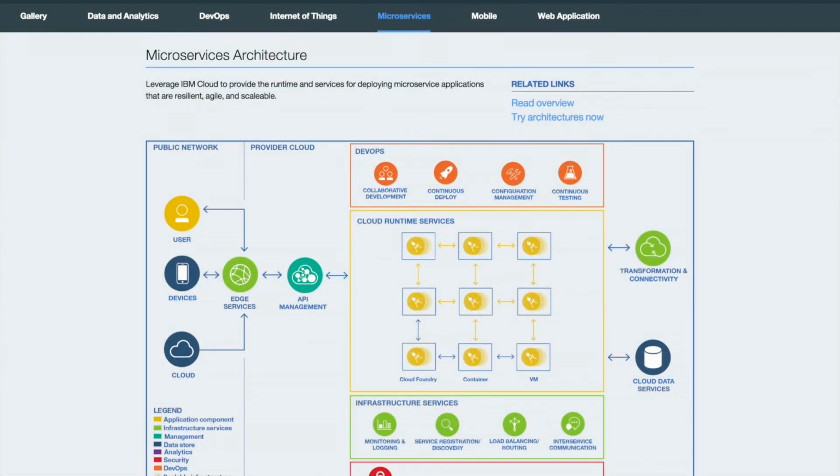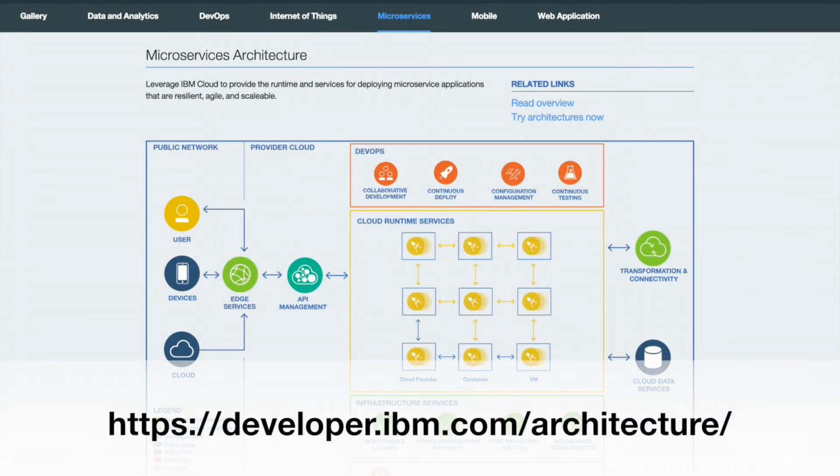Okay, so we know how awesome it is. Now let's make sure people know where to find it. So where is Game On available right now? We've got a couple of places. The new Cloud Architecture Center that we put up, and that's at developer.ibm.com/architecture. And there's a microservices section on there.